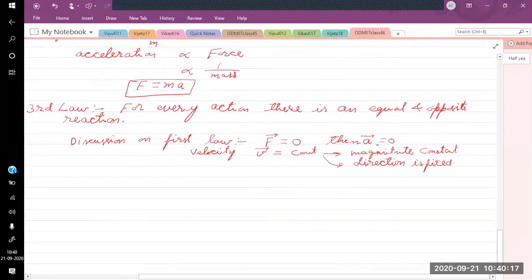So if acceleration is 0, then velocity is constant. Velocity constant can be anything. So V can be 0 or V can be non-zero. If V is 0, it is the inertia of rest. This corresponds to inertia of rest.